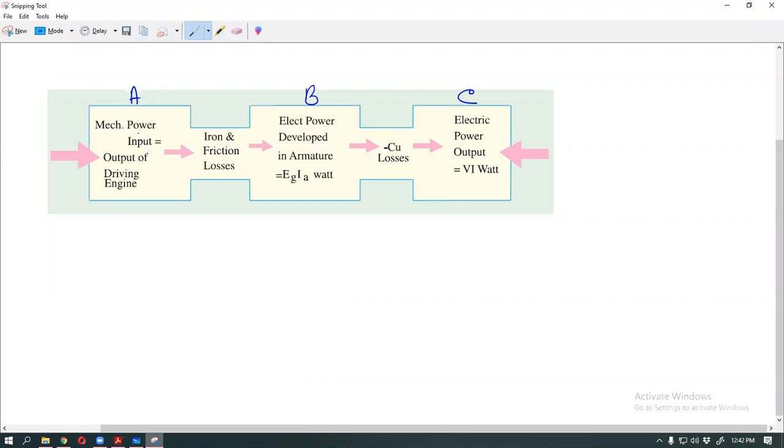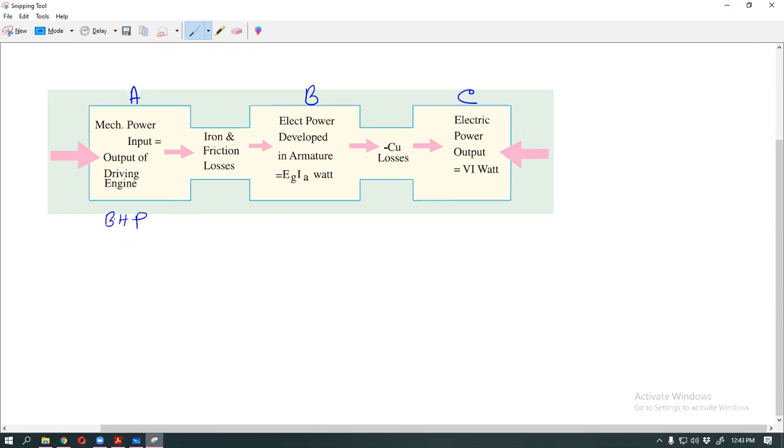This mechanical power input, or output of the driving engine, means BHP, brake horsepower. Brake horsepower is like a 3 horsepower motor or a 5 horsepower motor.